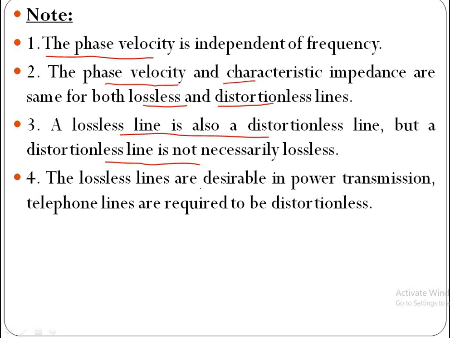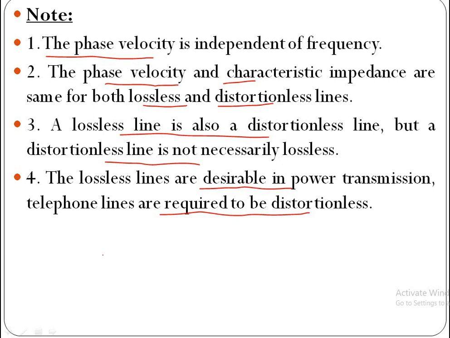Lossless lines are desirable in power transmission. Why? Because in power transmission, no loss of power is required. Whereas telephone lines are required to be distortionless lines. Why? Because at the receiver side you may use amplifiers to amplify the signal.